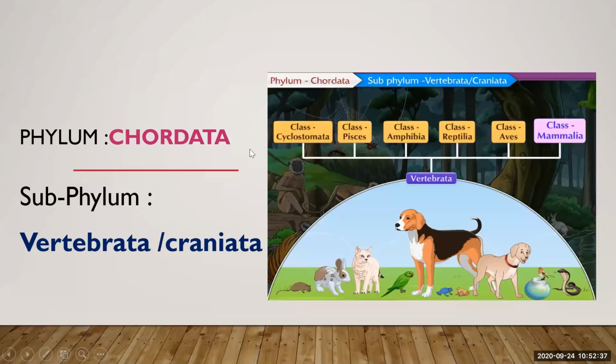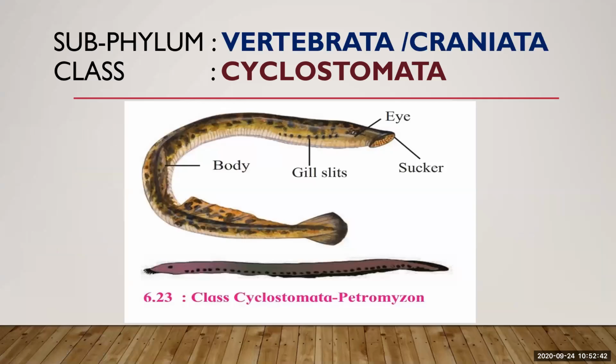We will start first with the class Cyclostomata. Cyclo means round, and stoma means mouth. The name is given because of their round mouth. They have a round mouth, they are jawless, that is why they are known as cyclostomata.